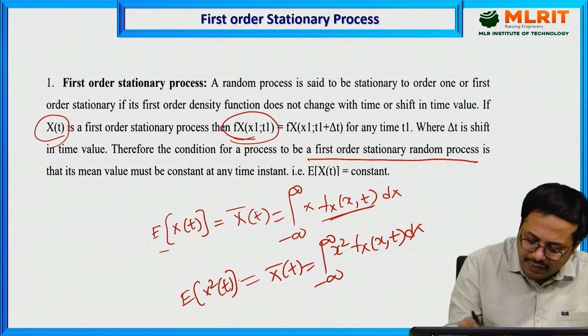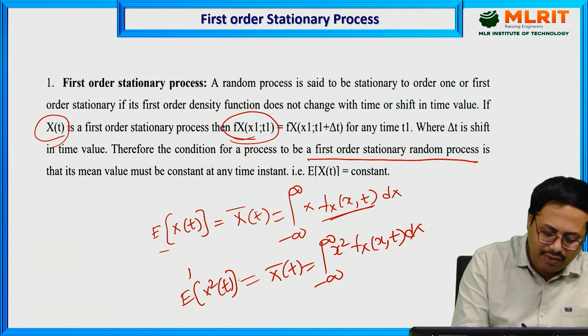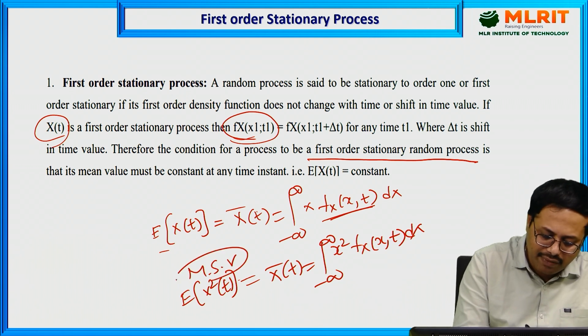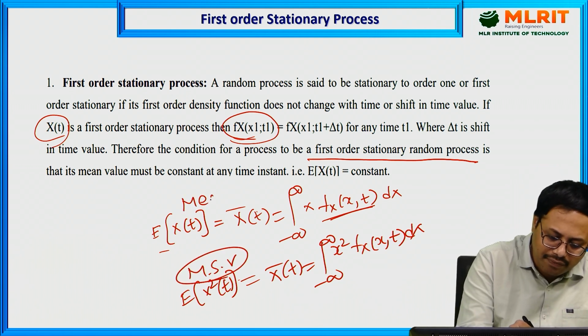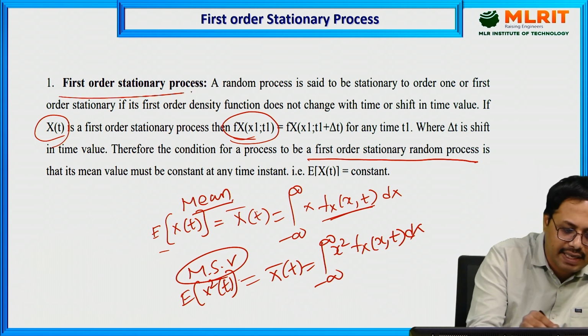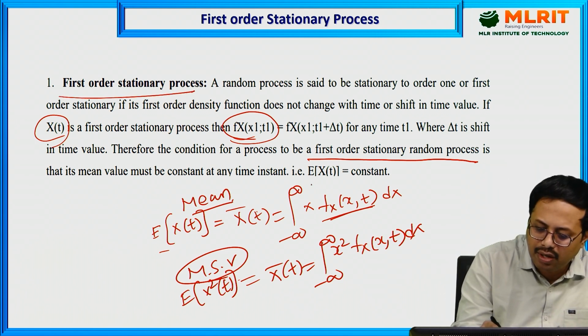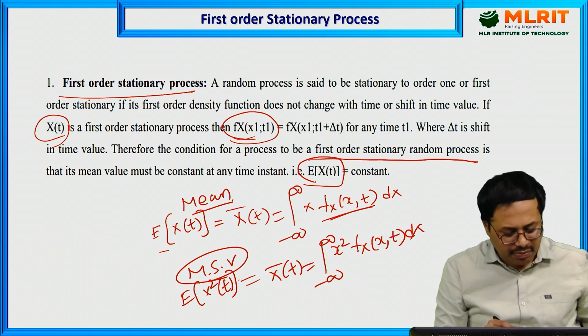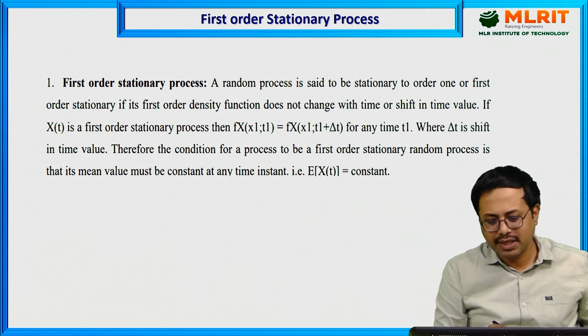Okay, this is the mean square value. This is a mean square value. This is a mean value. Likewise, here for first order stationary, we are majorly concentrating on mean. Mean must be constant.